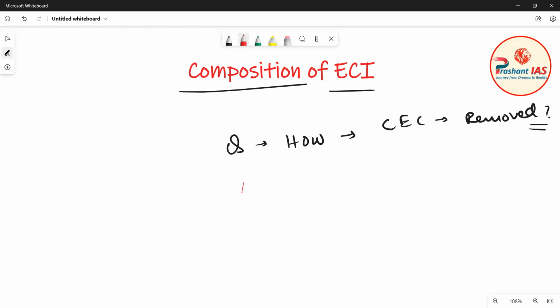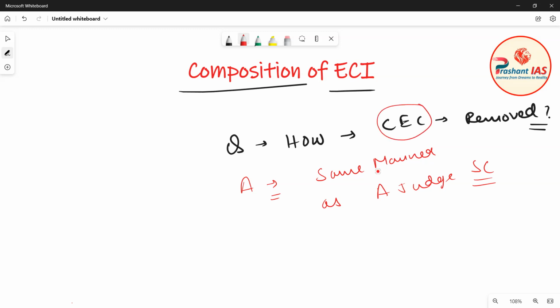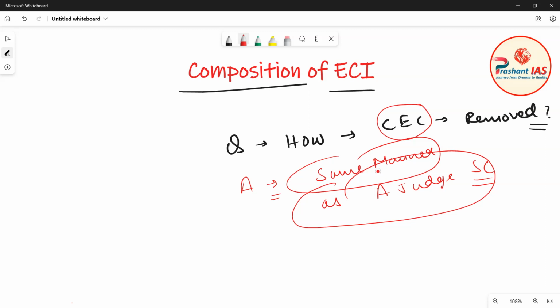The Chief Election Commissioner is removed by the President in the same manner as a judge of Supreme Court is removed by the President of India.